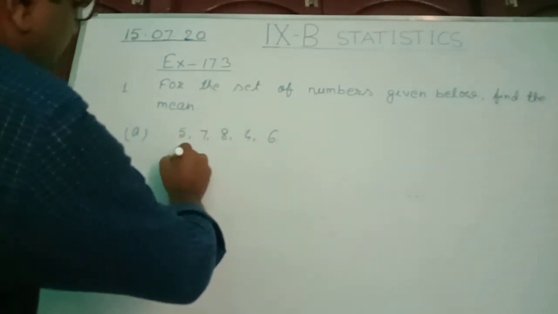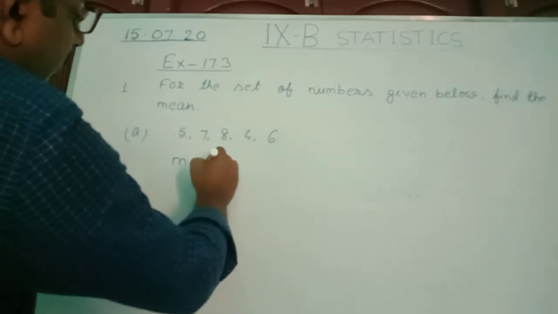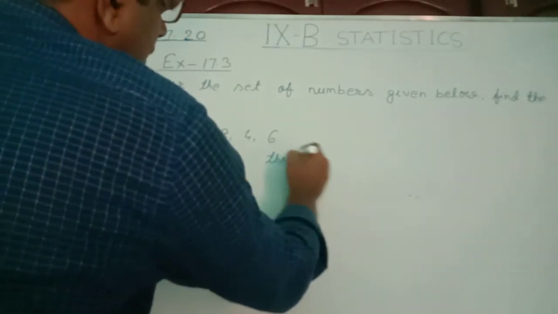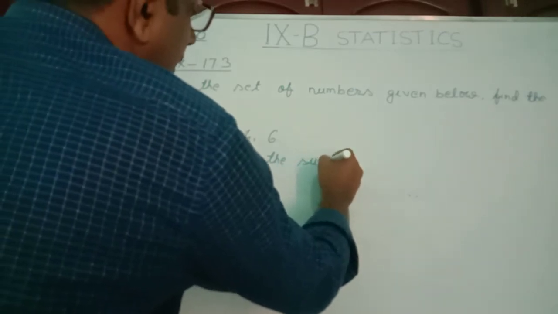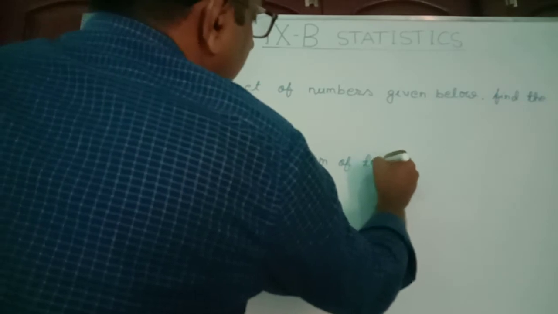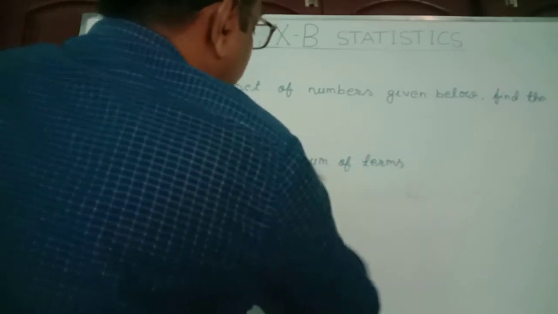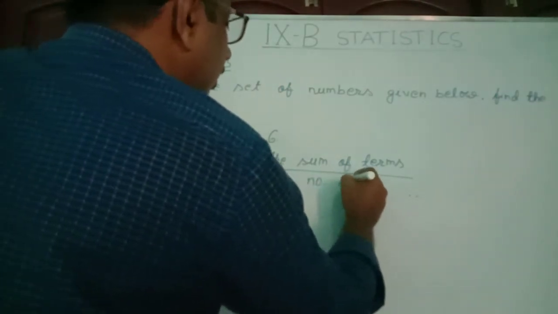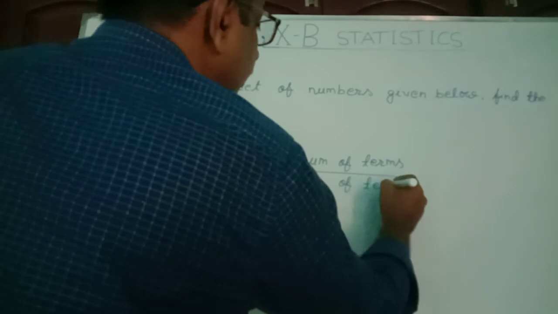So first of all, we write the formula. Mean equals the sum of variates or terms by the number of terms.